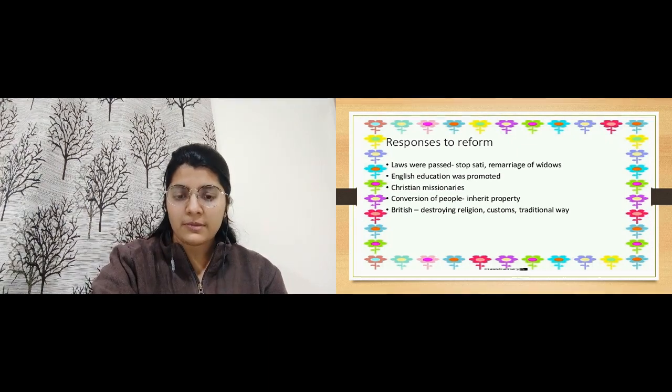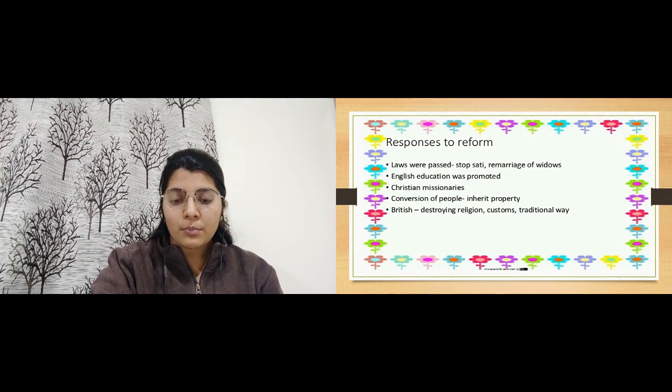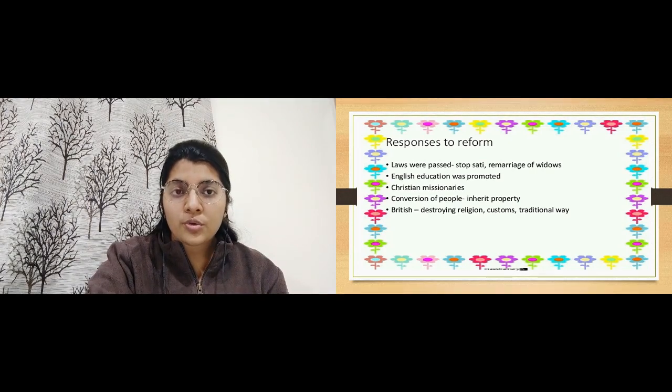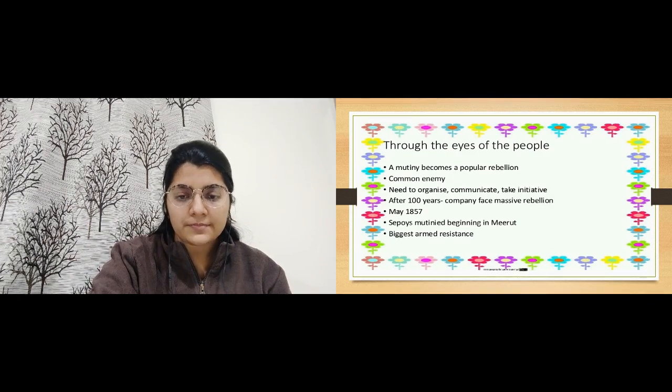Then there were conversions of people, they would inherit the property, and the British would destroy religion, customs and traditional ways. They wanted their own ways, methods and rules to be followed by the Indian people. So these were the responses to the reforms made.